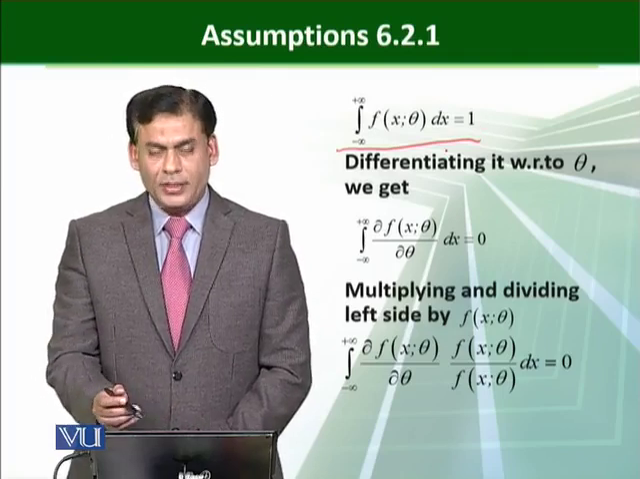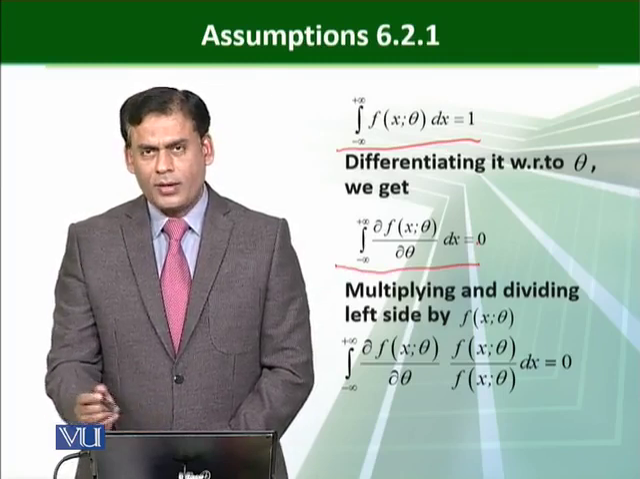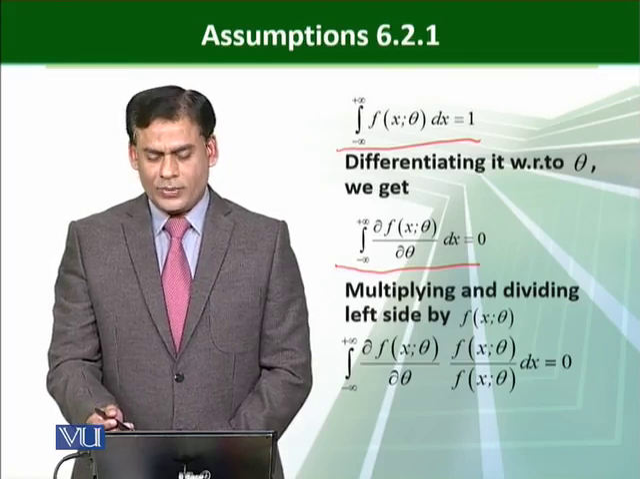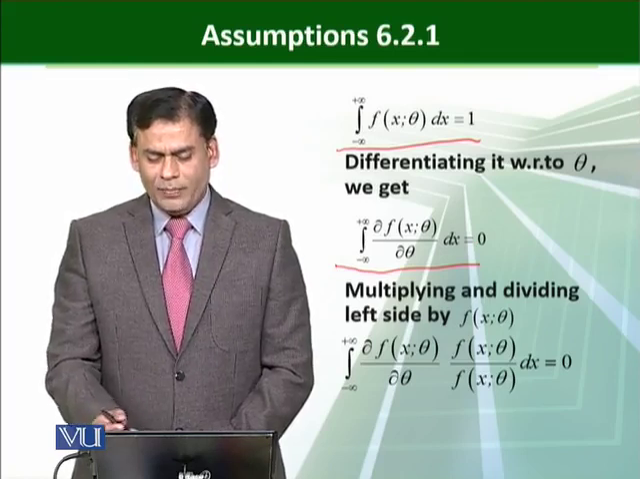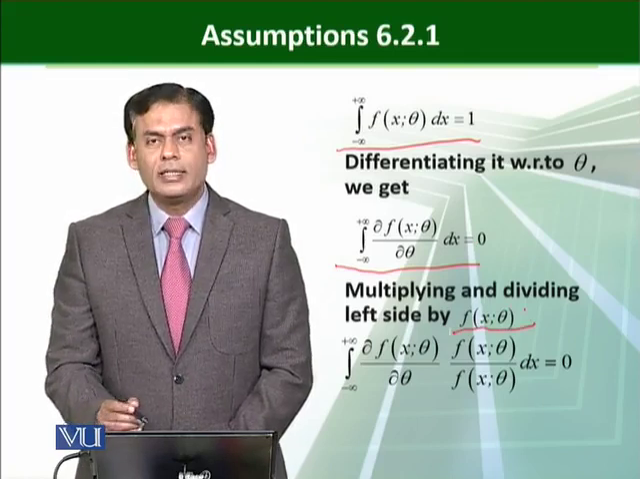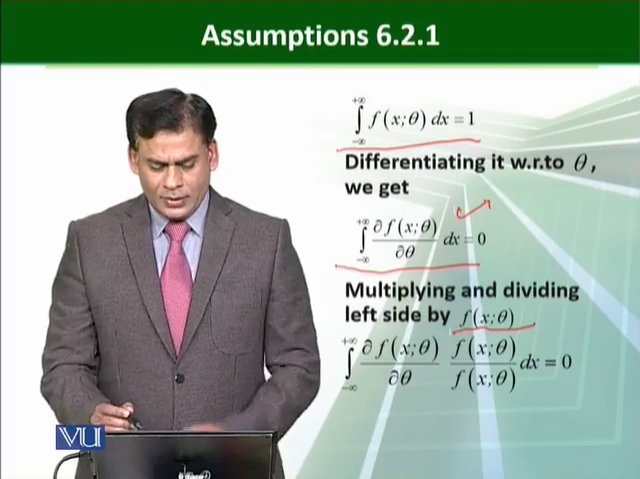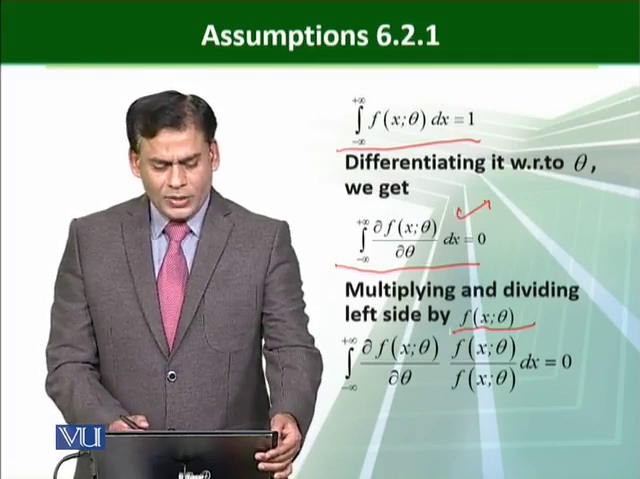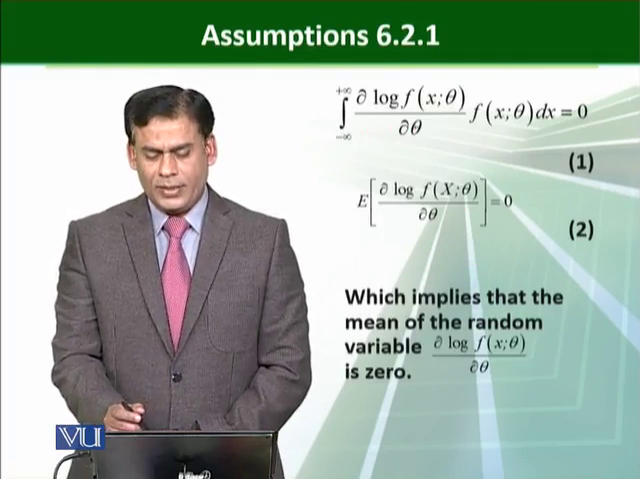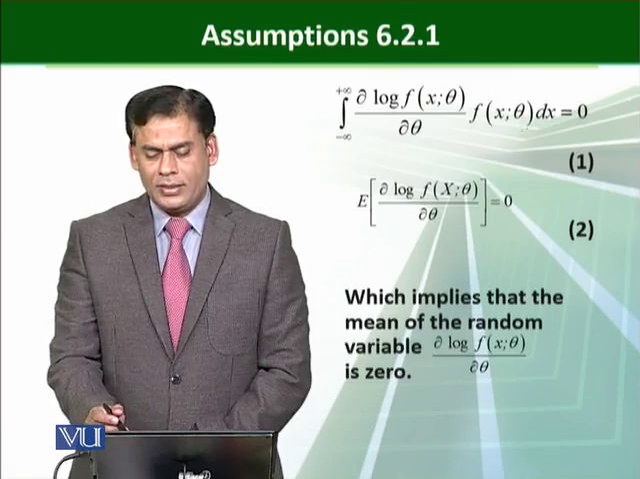When we differentiate it with respect to theta, we can write it as this one. On our right side, 1 is a constant. When we take the differentiation, it is equal to 0. Then we multiply and divide by f of x, theta inside this function. And after solving this one, we will obtain this result, that is, the integral of the partial of log f of x, theta with respect to theta times f of x, theta dx.